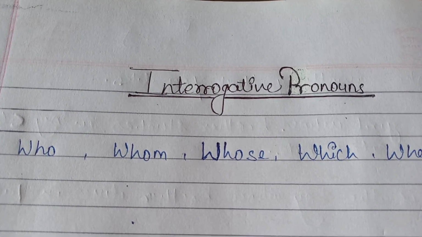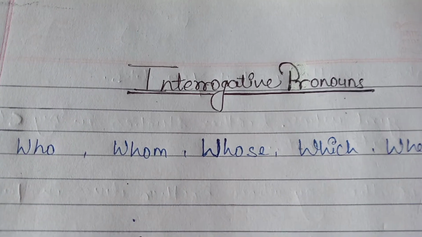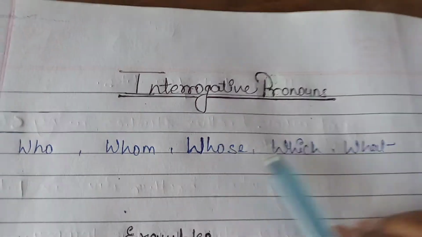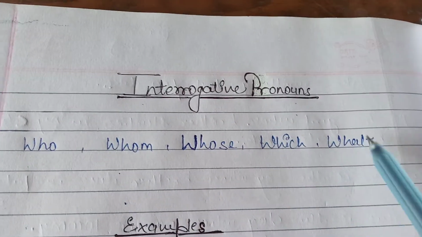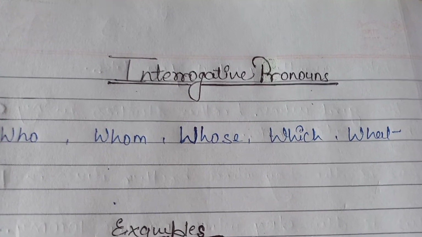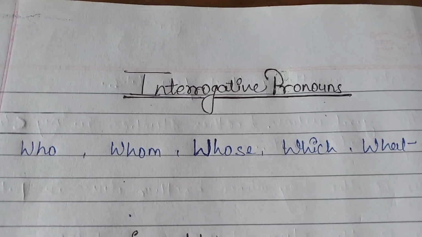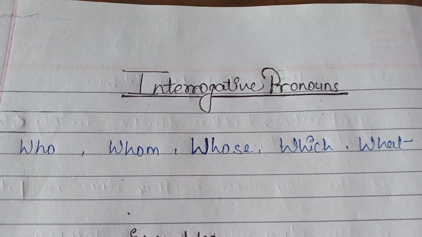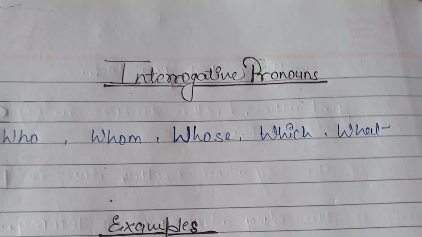The WH family is used to make a sentence interrogative. What are the interrogative words? Like who, whom, whose, which, what. There are some other words which are also used to ask questions, like where, why, how, etc. But here we are talking about the interrogative pronouns.